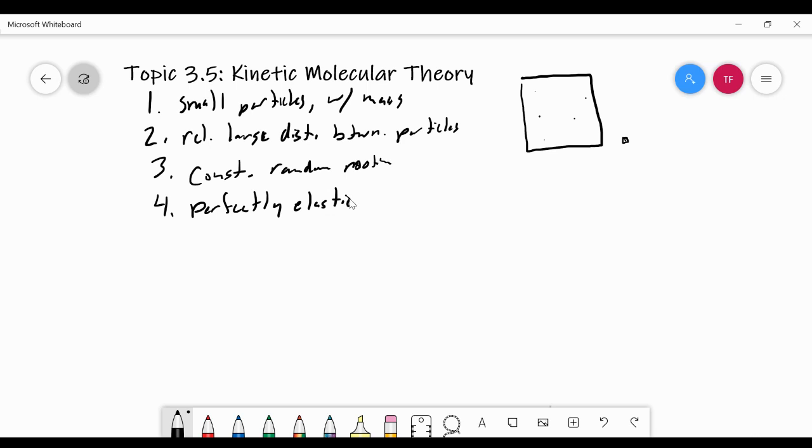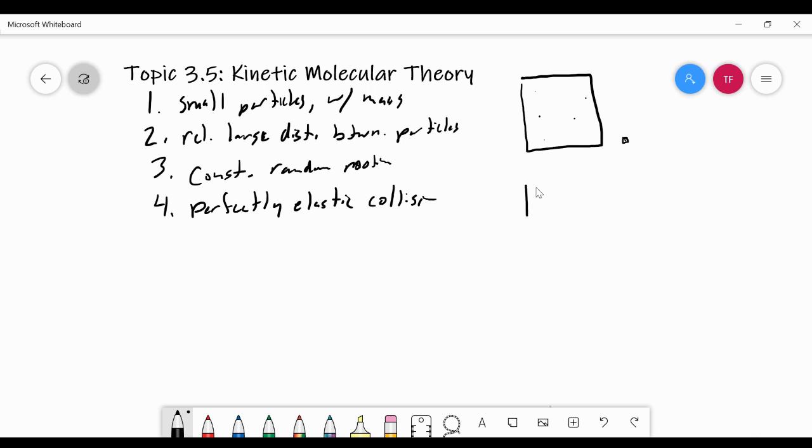If you have not taken physics, what perfectly elastic means is that they bounce off each other without losing any total kinetic energy. A particle may slow down after hitting another particle or hitting the wall, but it is going to give that extra kinetic energy to the other particles. So the particles overall are staying at the same overall kinetic energy.